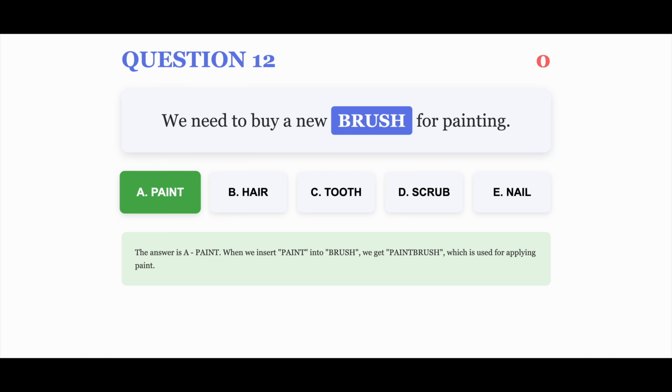The correct answer is A. The answer is A. Paint. When we insert paint into brush, we get paintbrush, which is used for applying paint.